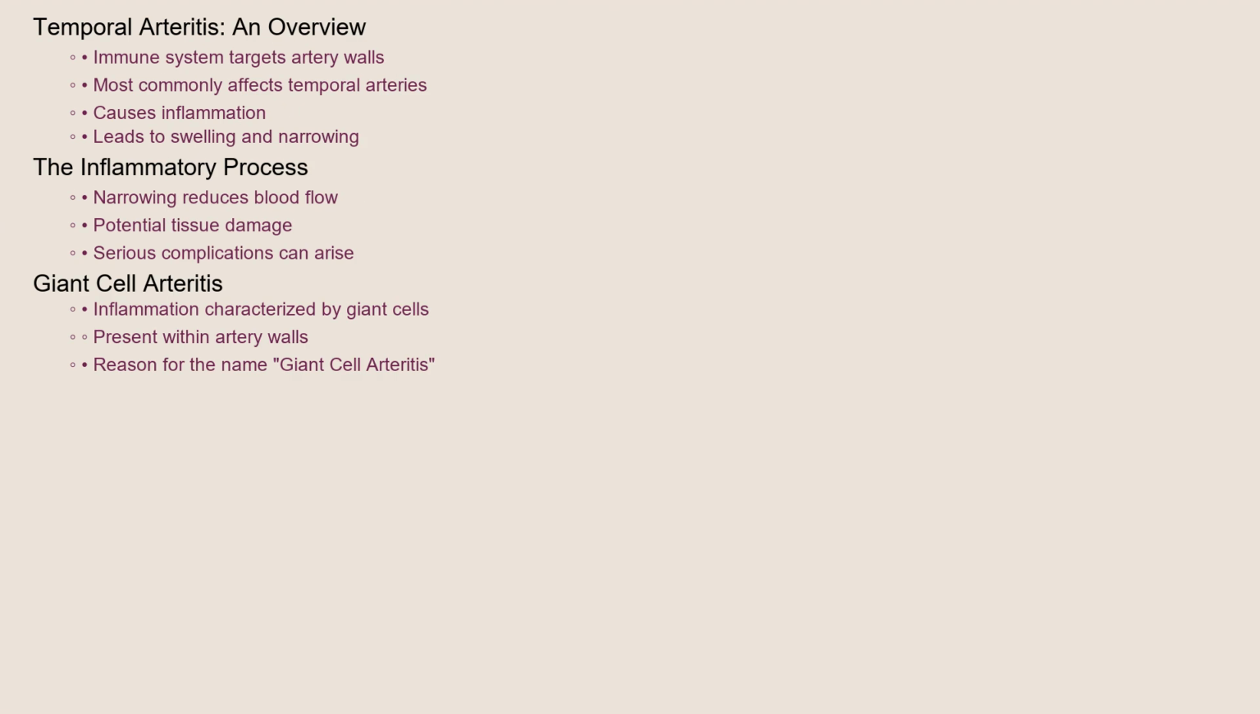In temporal arteritis, the immune system targets the walls of arteries, most commonly the temporal arteries, which run along the sides of your head. This immune attack causes inflammation, which leads to swelling and narrowing of the affected arteries. This narrowing reduces blood flow, potentially leading to tissue damage and serious complications. The inflammation is characterized by the presence of giant cells within the artery walls, hence the name giant cell arteritis.